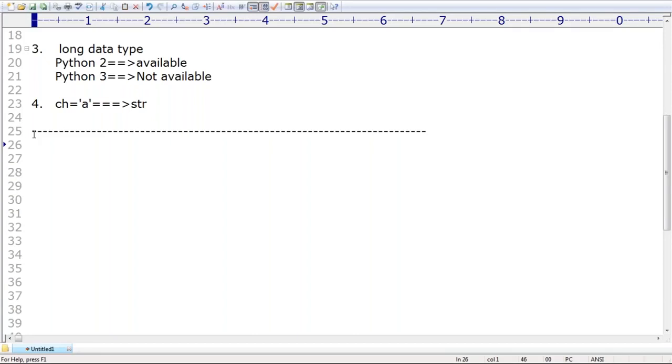But here I don't think such a type of terminology is needed. No problem, because it's already outdated, Python 2. We are not required to worry. Clear, right? Sir, can I go for a small summary of data types, whatever we covered? Matter of few minutes, please bear with me, sir.